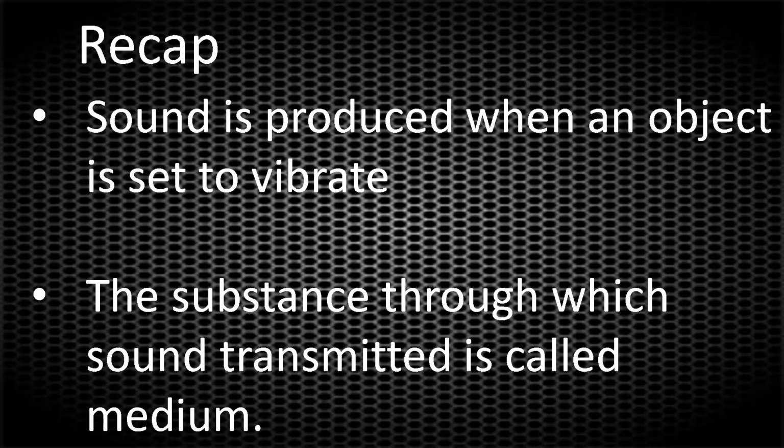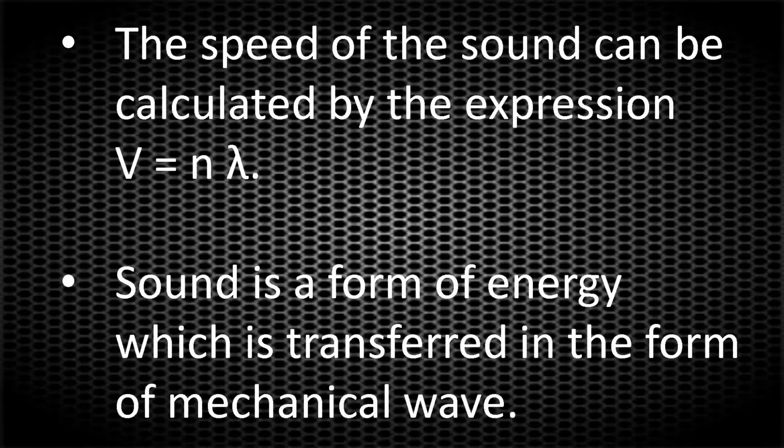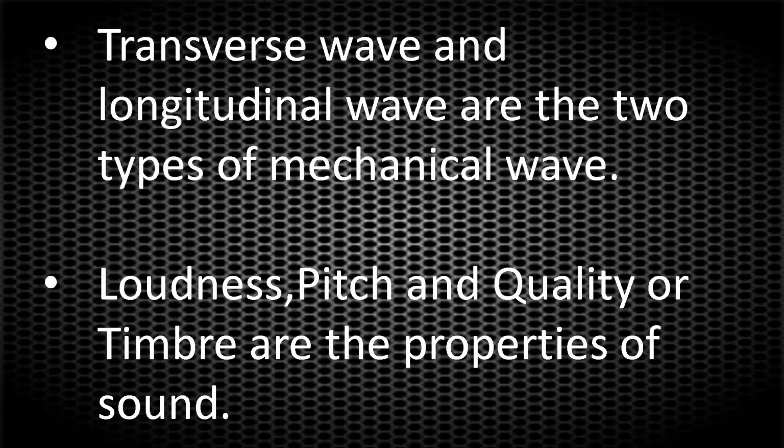Sound is produced when an object is set to vibrate. Sound needs media like air, liquids and solids to propagate. The speed of sound can be calculated by the expression v = nλ. Sound is a form of energy which is transferred in the form of mechanical wave. The transverse wave and longitudinal wave are the two types of mechanical wave. Loudness, pitch and quality or timbre are the properties of sound.